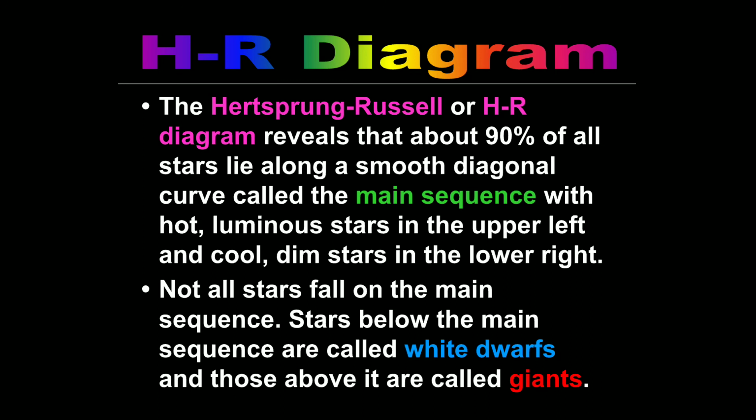Not all stars fall on the main sequence. Stars below the main sequence are called white dwarfs, and those above it are called giants.